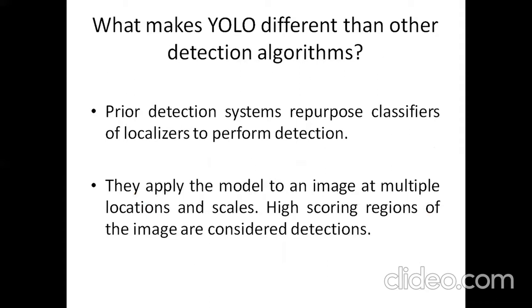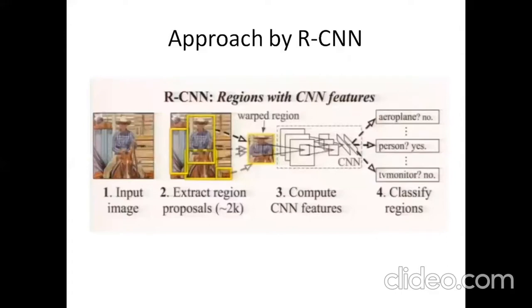What makes YOLO different from other detection algorithms? Prior detection systems repurpose classifiers or localizers to perform detection. They apply the model to an image at multiple locations and scales. High-scoring regions of the image are considered detections. Take the approach by RCNN. RCNN first extracts region proposals using selective search and then classifies those regions with a more powerful CNN-based classifier. The big insight was that these methods use region-based classifiers and look at an image thousands or hundreds of thousands of times to perform detection. So this involves a lot of evaluation of these classifiers over and over again in different parts of the image.